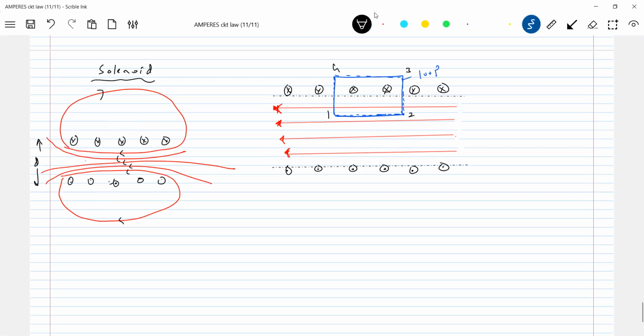It will be non-zero. The field here is non-zero. What about field here? Non-zero. What about field on the axis? Non-zero. What about field at this point? You must say 0 only. B1 non-zero, B2 non-zero, B3 non-zero, B4 0, B5 0. Though I'm showing only a few field lines of force, till infinity means I think it's understood, no? The field is negligible, practically we'll make it zero.